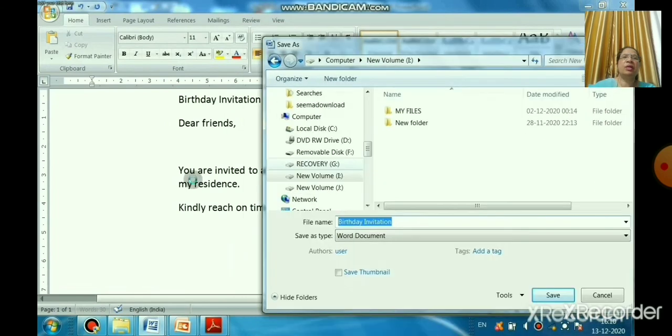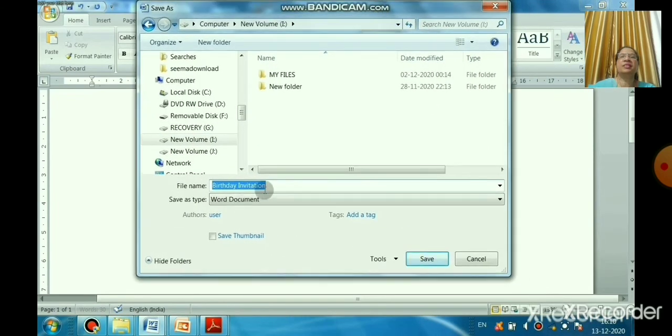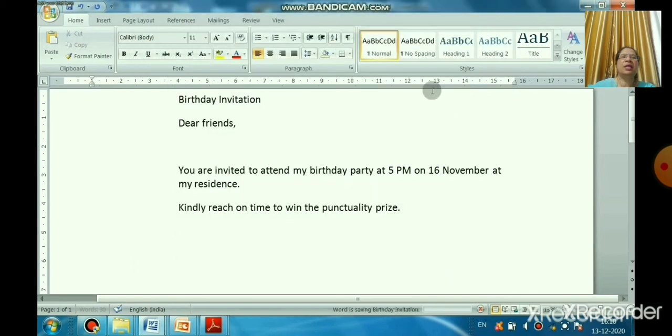If you don't write a file name, the computer will automatically take the first line, which is the birthday invitation I have written. You can save with the same name or give a different name and then click on Save. But remember, children, where you have saved the file: in the I drive. There are different drives, C drive, D drive, I drive, so select the location where you want to save your file.